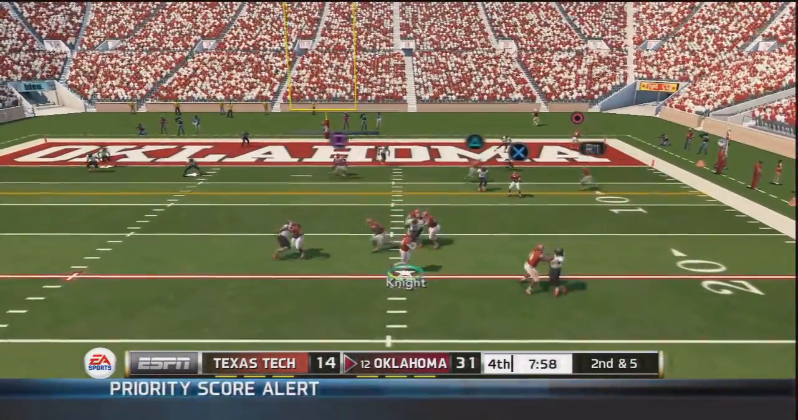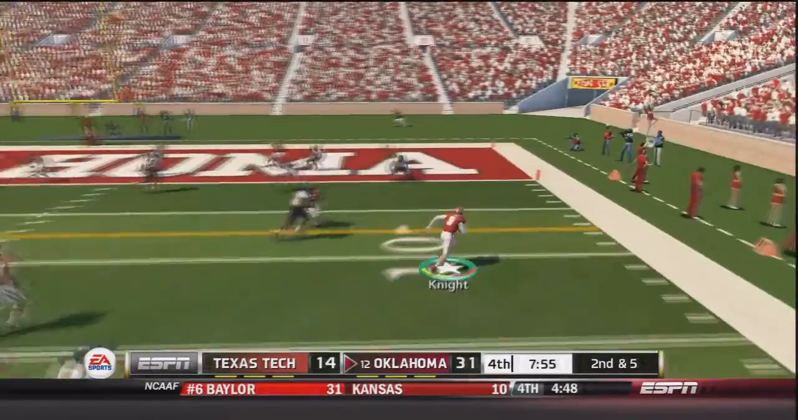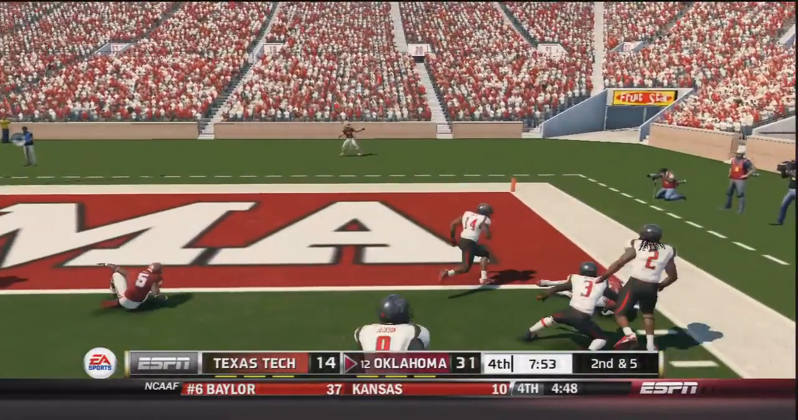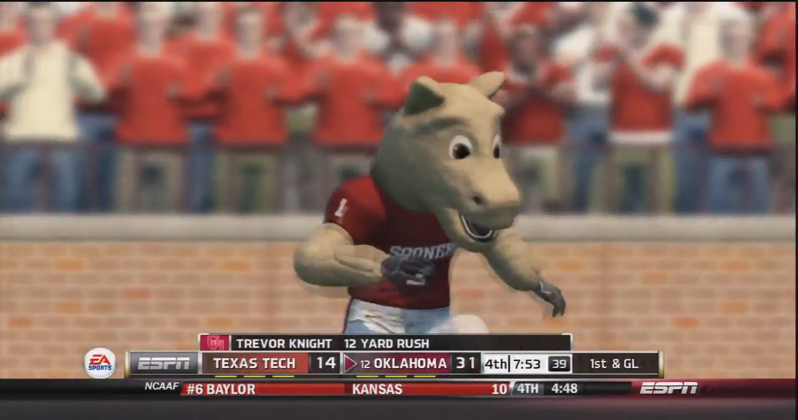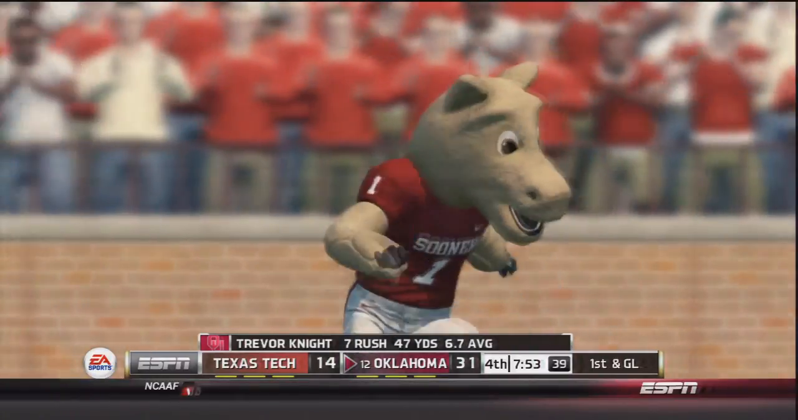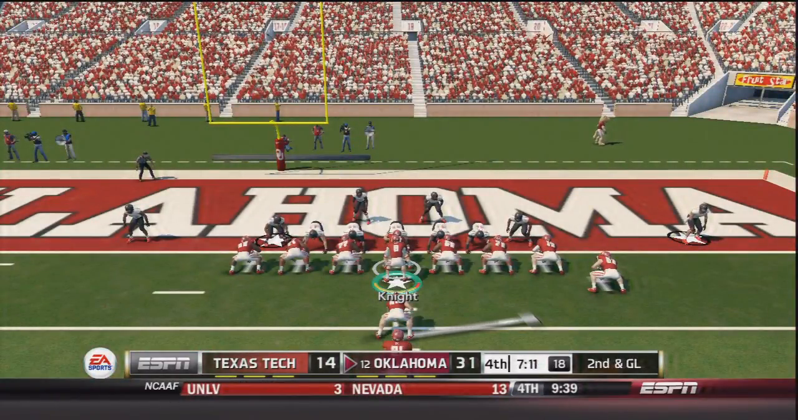Now on 2nd and 5, Knight drops back, dancing around the pocket. He rolls out to his right. He's going to run. He is flipped and lands down at the 2-yard line, a 12-yard gain. I repeat, he is apparently fearless to get injured.